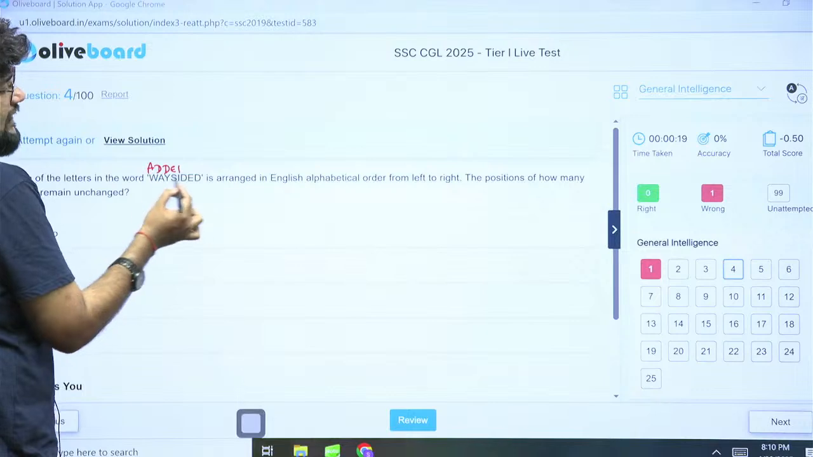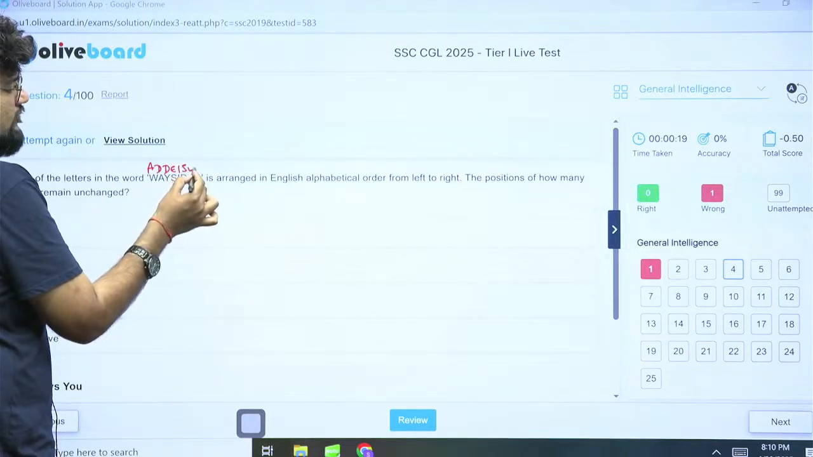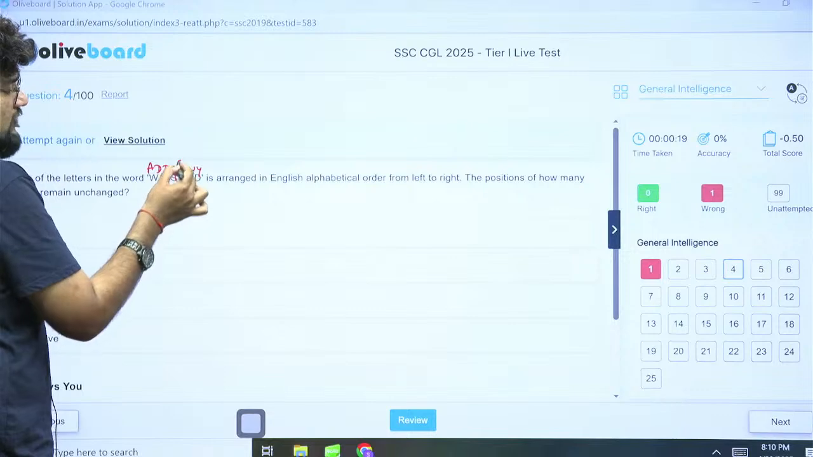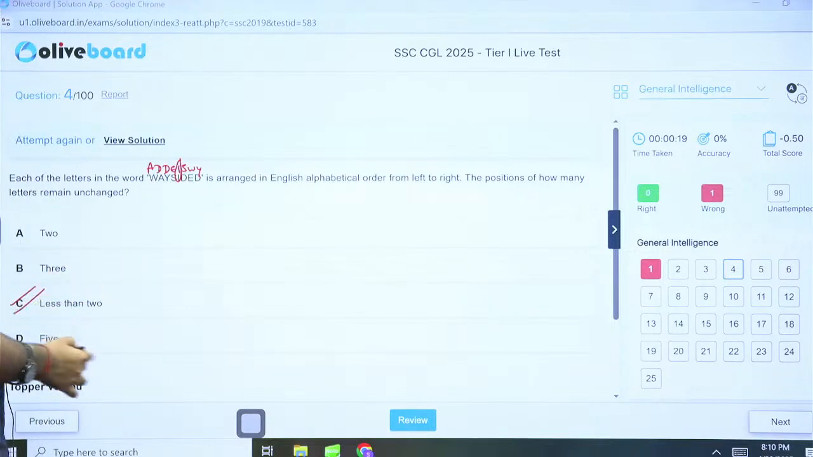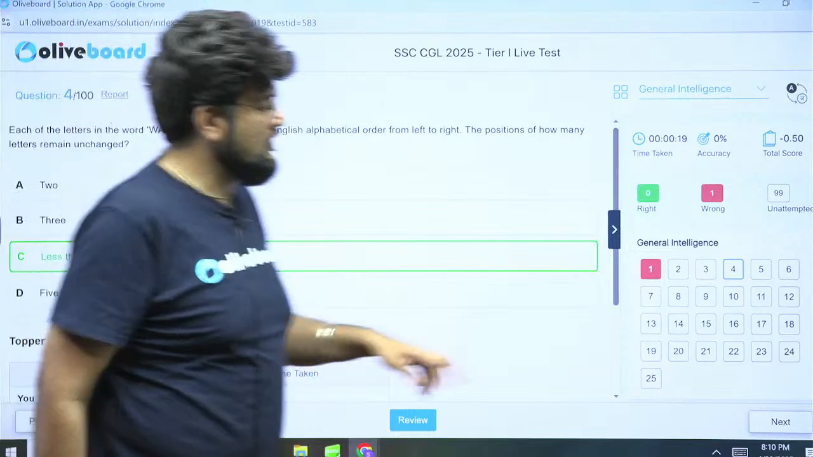And then whatever we have, you don't have to write everything else, no? Because what is it? It is S, W and Y, correct? So only I is the one letter which will not change. So that is less than 2. Less than 2 means 1 is the correct answer. So option C is the right one. Question number 5.